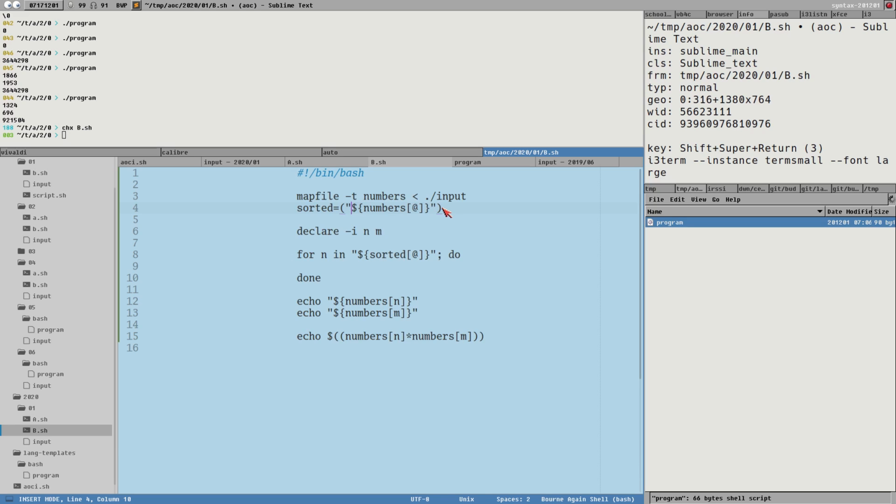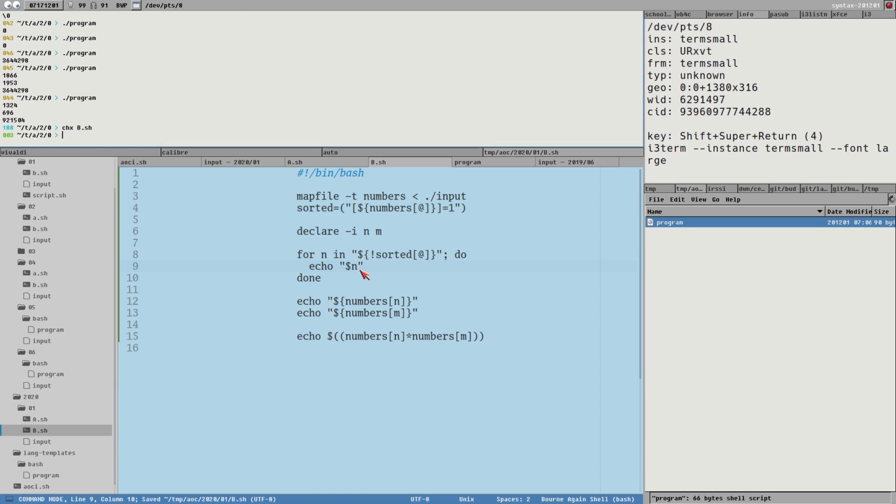Okay, this will be the value. So now the key will be the value, and the value will be the key. And we can just set it to 1. I think this works. Echo n. Yeah.